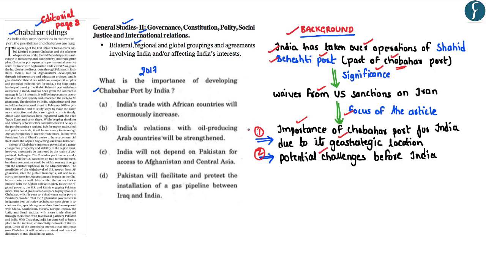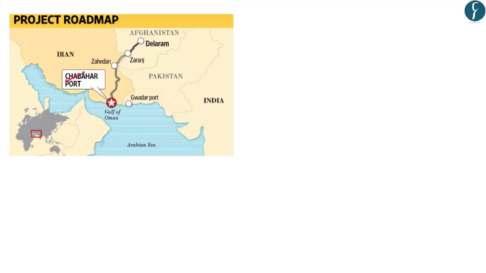So as part of this video analysis, we shall basically focus on these two aspects, starting with the importance of Chabahar port for India due to its geostrategic location. As you can see in the map here, the Chabahar port is located in Iran along the Gulf of Oman. Now this particular port has huge strategic importance for India from multiple perspectives.